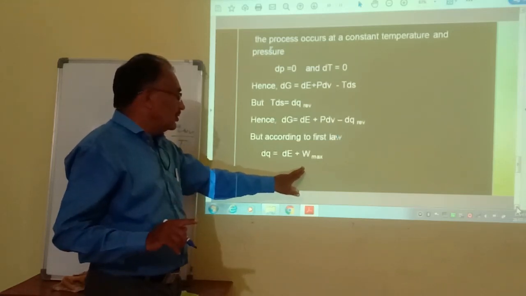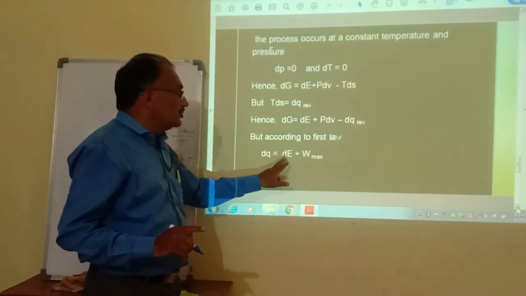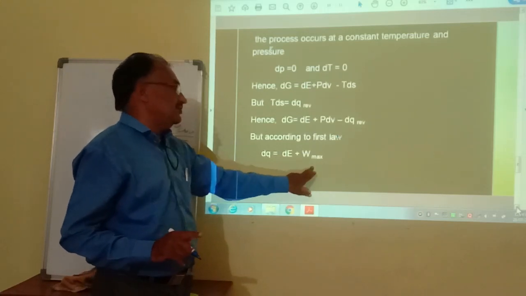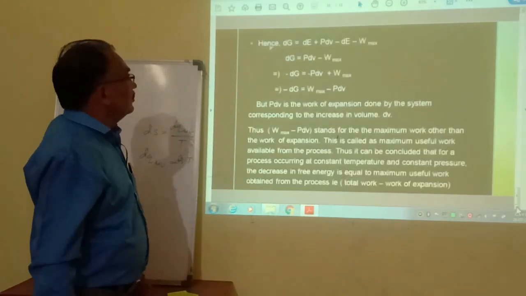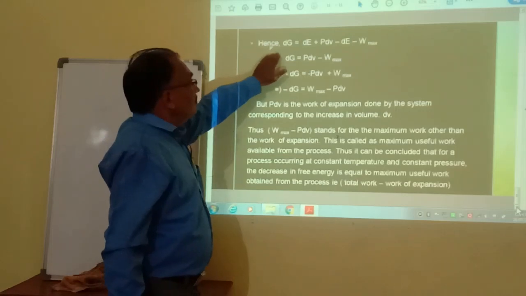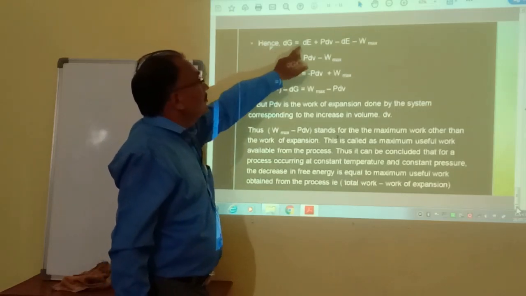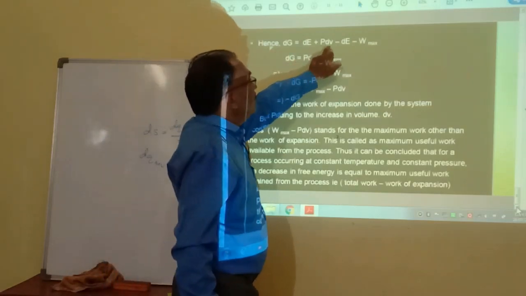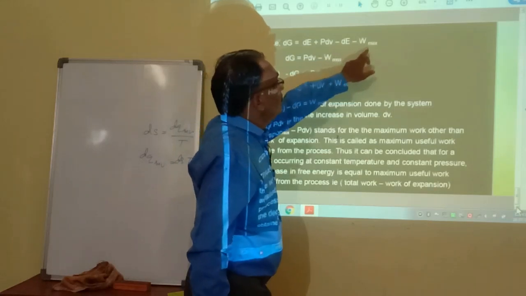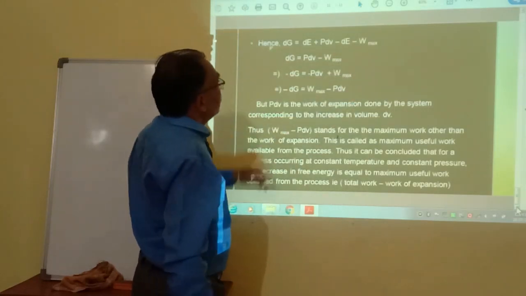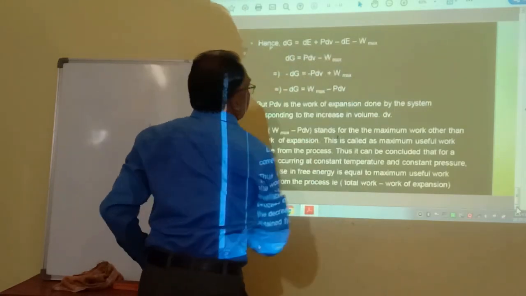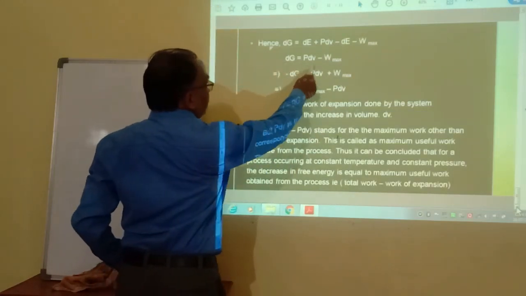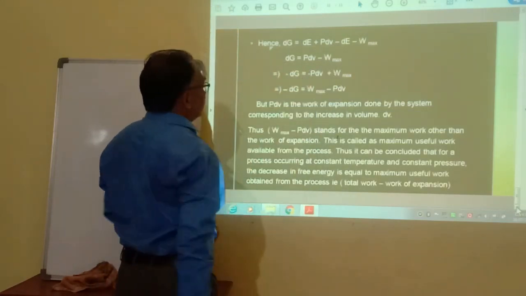Therefore this equation comes out to be dG is equal to dE plus P dV minus dE minus W max. Here dE cancels out, and therefore dG is equal to P dV minus W max.